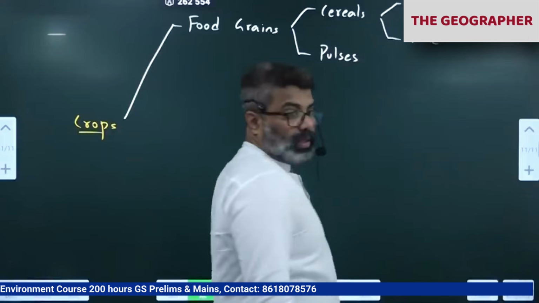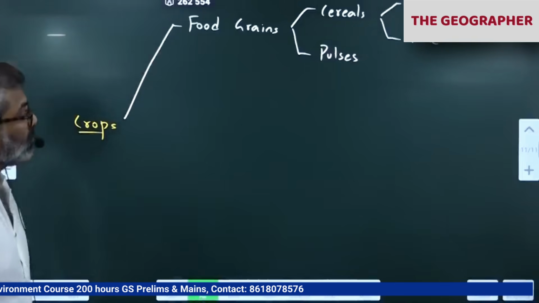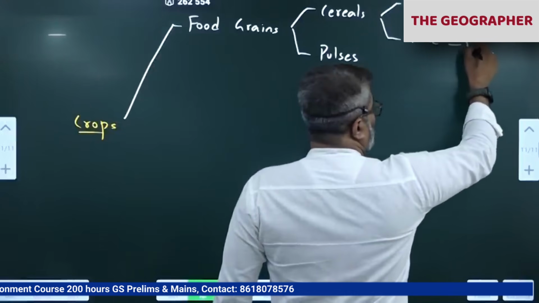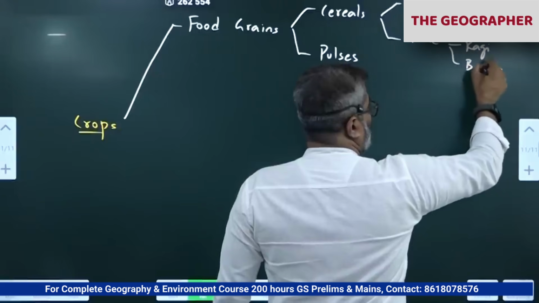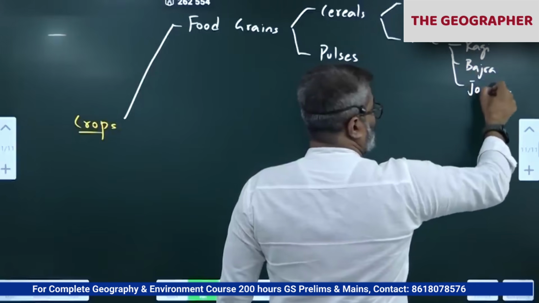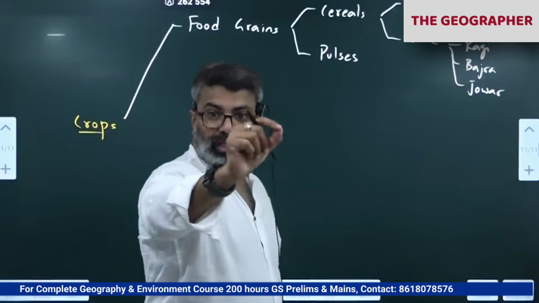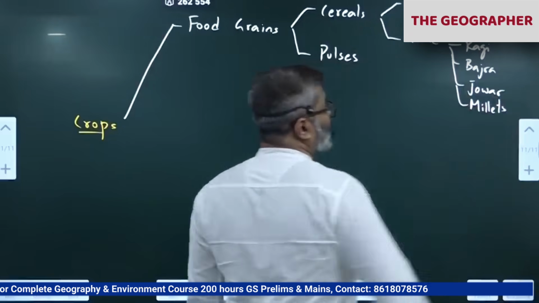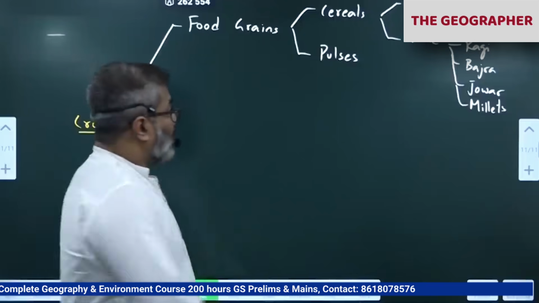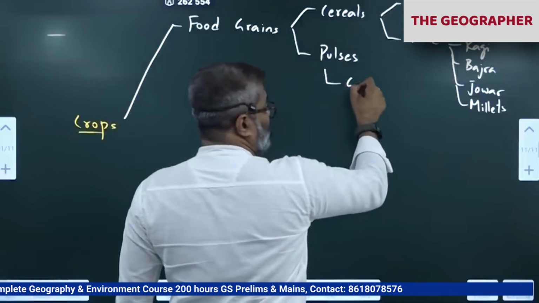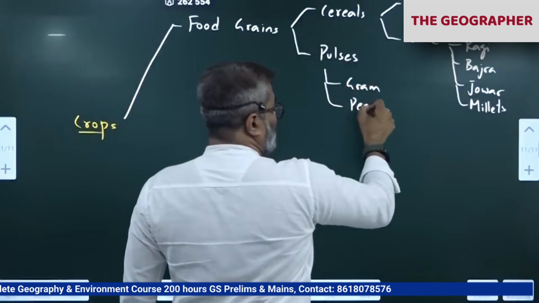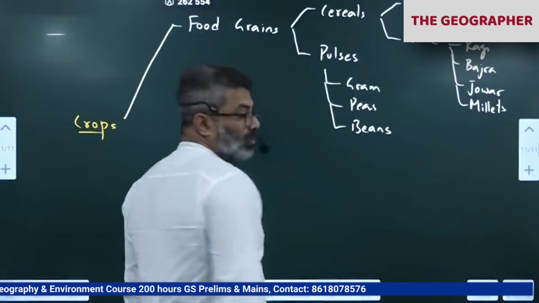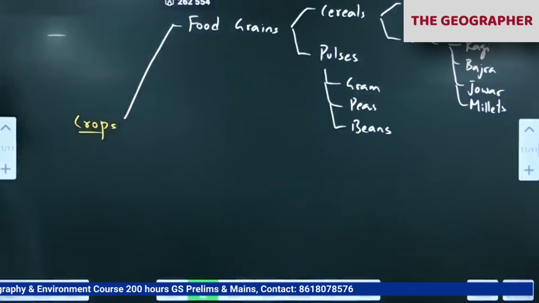Please write. Fine is ragi, bajra, jowar. Millets, the small other ones we get, millets. These are fine cereals. Pulses again we have gram, pea, all dals, beans and all. Grams, peas and beans come under pulses.